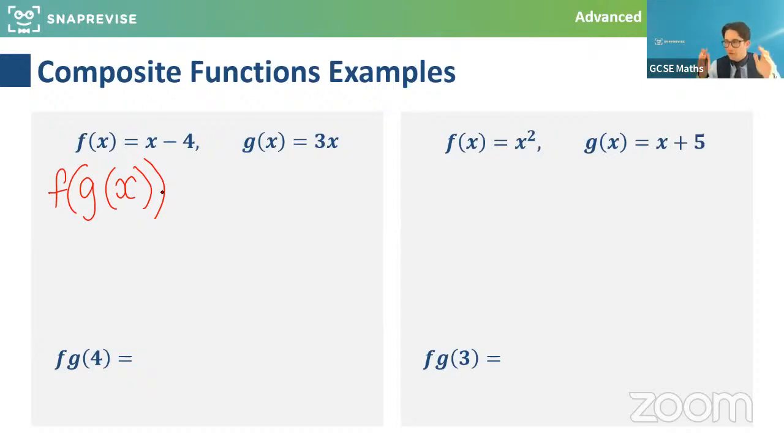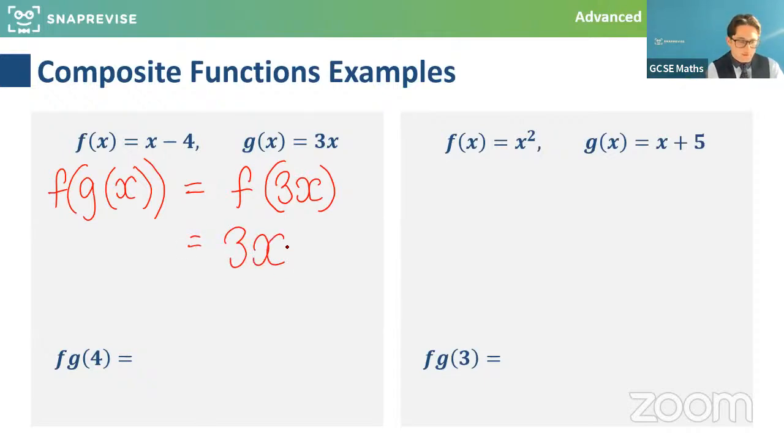So this f of g of x, brilliant. g is the first function that x goes into. So x goes into the g function, and that times it by 3. So the output is 3x. Well done, guys. So then 3x is now going into f as the new input. So 3x goes into that function f, which just subtracts 4 from it. So we get left with 3x minus 4. And that's paying careful attention to the order.